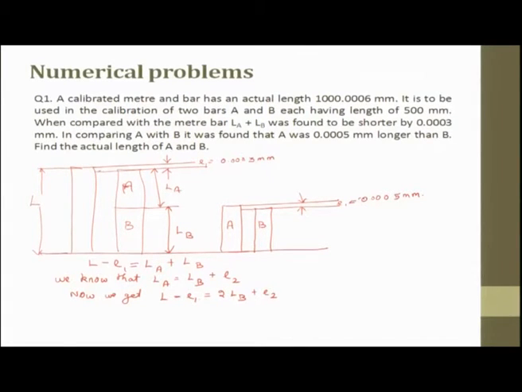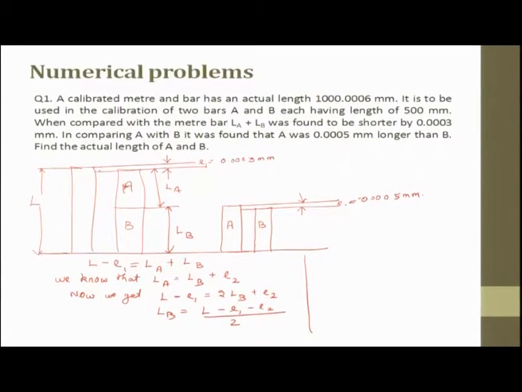If we write it the other way around, LB equals (L minus E1 minus E2) whole divided by 2.